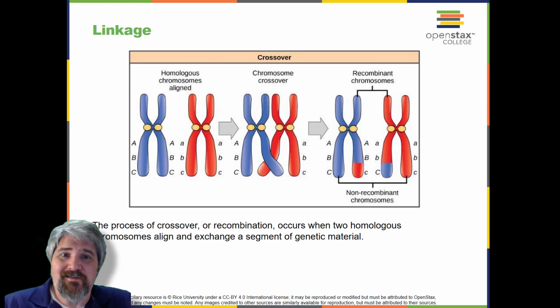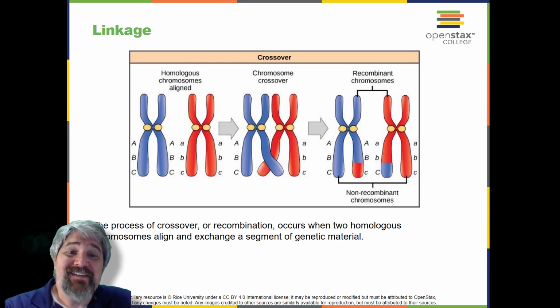To exemplify this, imagine a dihybrid cross involving flower color and plant height in which the genes are next to each other on the chromosome. If one homologous chromosome has alleles for tall plants and red flowers, and the other chromosome has genes for short plants and yellow flowers, when the gametes are formed, the tall and red alleles will tend to go together into a gamete, and the short and yellow alleles will go into other gametes. These are called the parental genotypes because they have been inherited intact from the parents of the individual producing gametes.